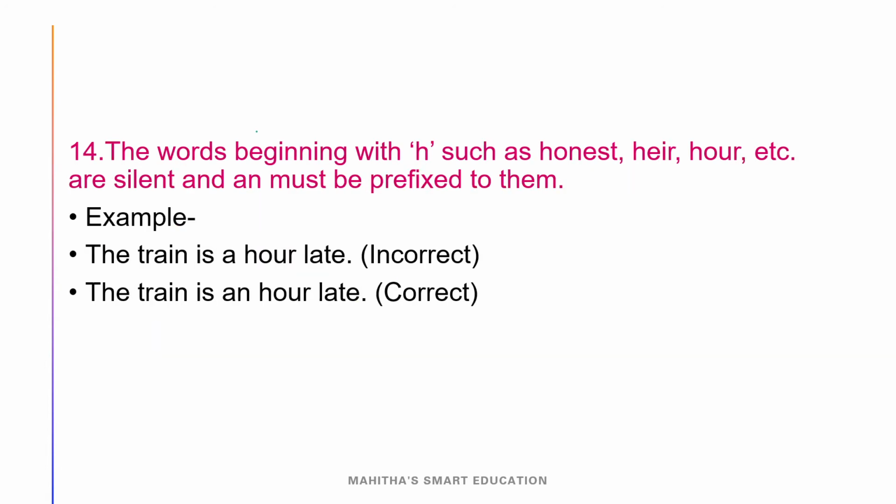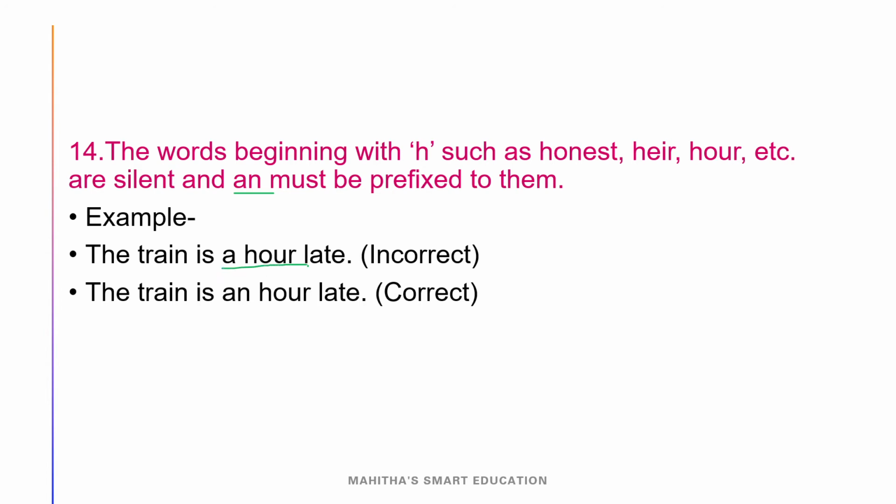Yeah, and the 14th rule: the words beginning with H, such as honest, hour, where the H is silent, must be prefixed with an. Okay, and we have to use an before the letters. Okay, the train is an hour late.